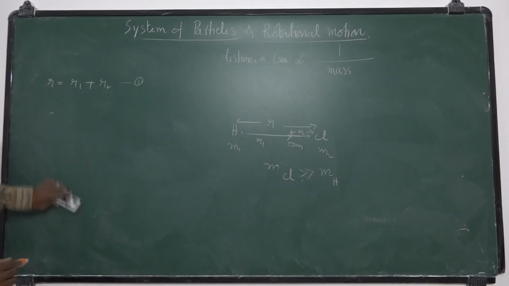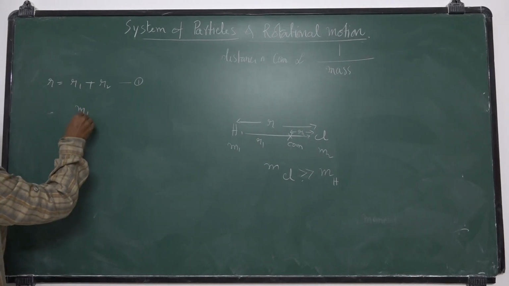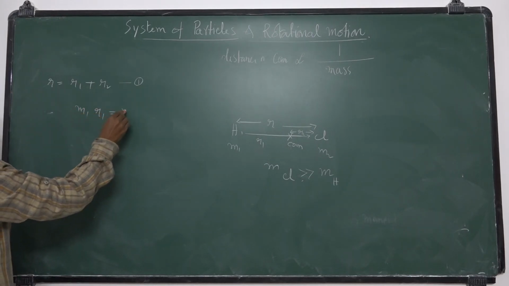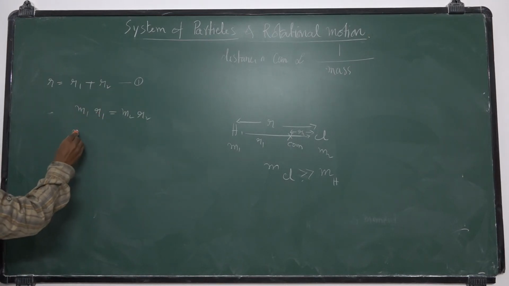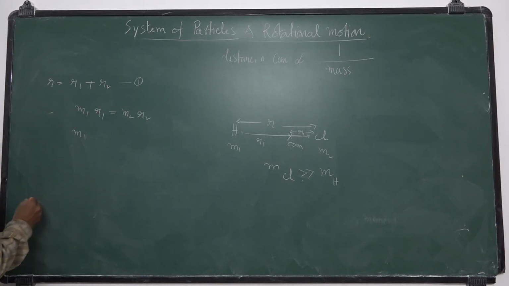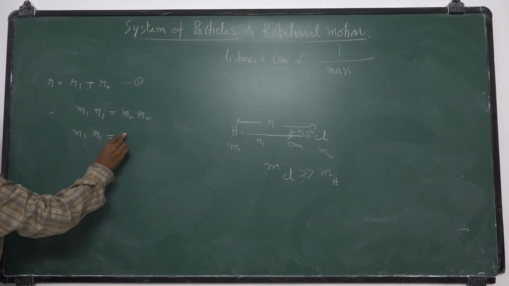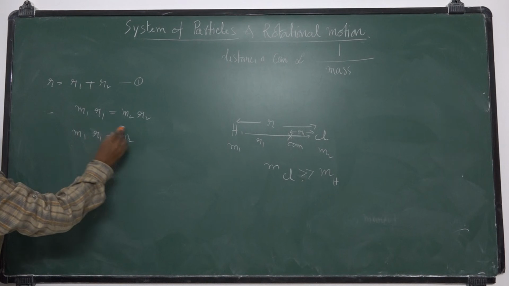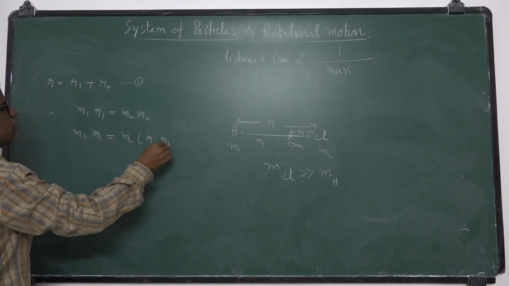Okay, r is equal to r1 plus r2. What is m1 r1? It is equal to m2 r2. So I will take m1 r1 is equal to m2, and instead of r2 I am writing r minus r1.